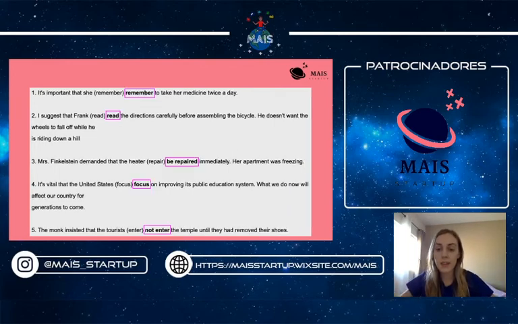And here's the answer sheet. As we have talked before, remember, read, focus, none of them adds the s at the end because they're in the subjunctive. In the third one, we have a passive voice, so we have to add the verb to be. And in the fifth and last one, it's a negative one, so we just have to add not.